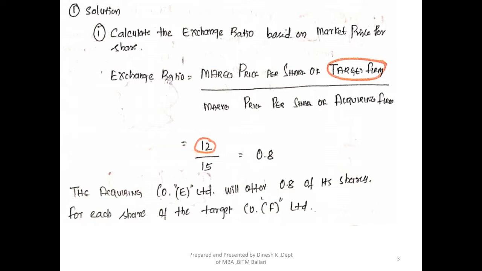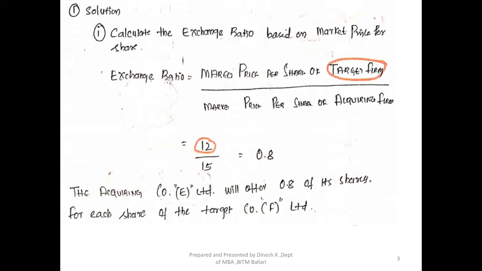Okay, coming to the first sub question here, it says calculate the exchange ratio based on the market price per share. As we know, the formula for exchange ratio is market price per share of a target company divided by market price of the share of an acquiring company. I highlighted the target company in orange so that I can easily trace the values. The market price of the target company is given in the question as 12, and the market price of the acquiring firm is given as 15. So if we take 12 by 15, we will get the value as 0.8.